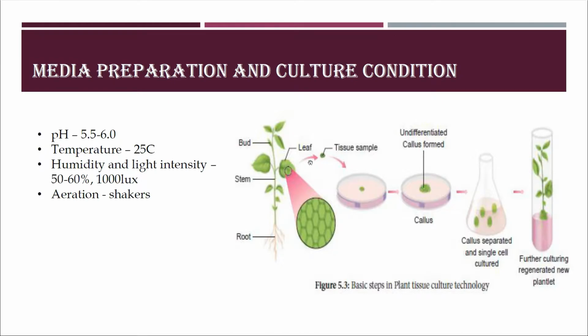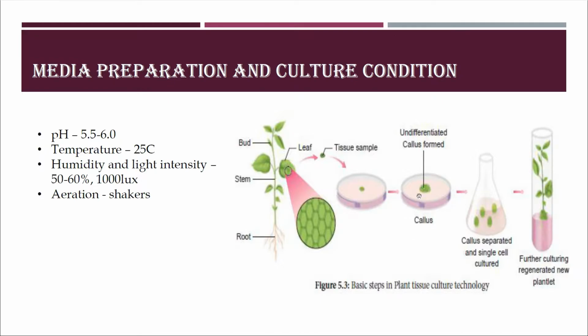What are the basic steps involved in the plant tissue culture technology? First one, getting the explant. Explant is nothing but the selected isolated part from the plant, and this explant is inoculated into the culture tubes or the culture medium at 20 to 28 degrees Celsius with illumination of light with a photoperiod of about 8 to 16 hours and in a relative humidity of 60%.